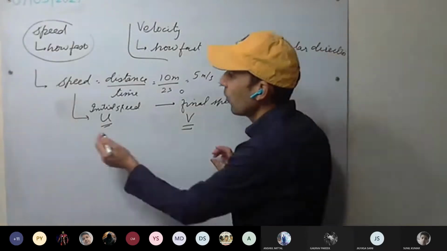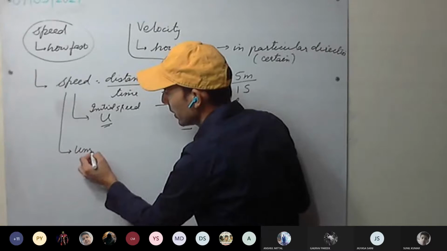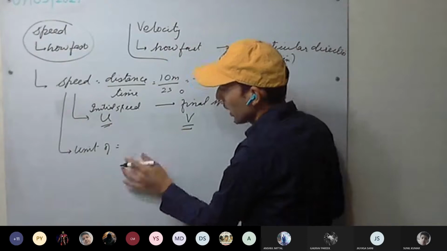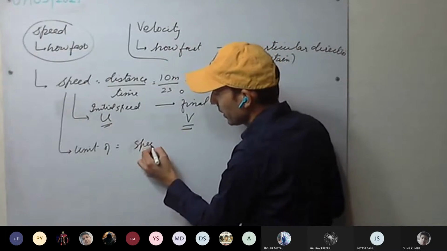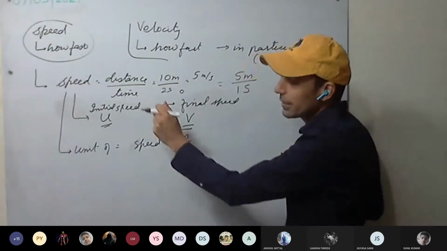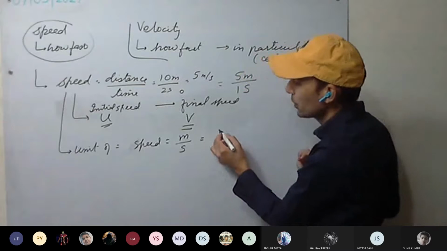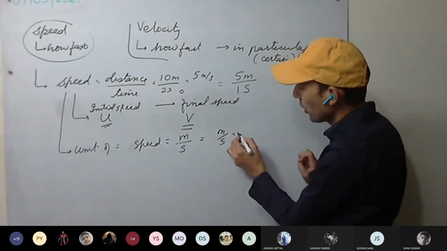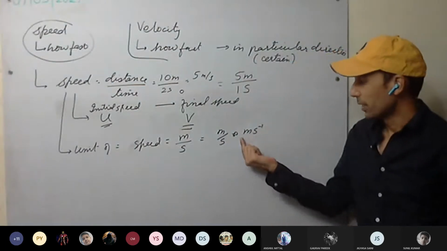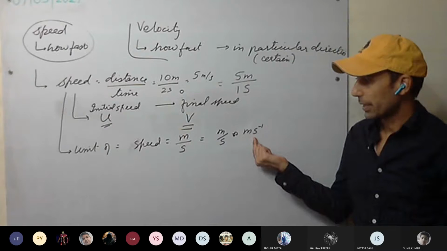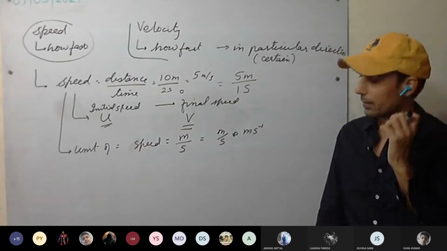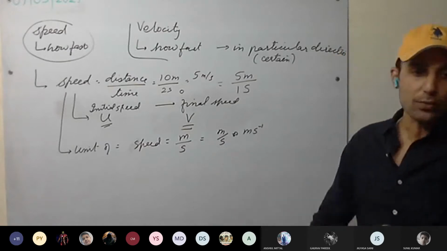Now, what will be the unit of speed? Unit of speed: it is distance over time. What is the SI unit of distance? Meter. What is the SI unit of time? Second. So the SI unit of speed is meter per second, or m s^-1, meter second raised to power minus 1. Understood? In CGS, it will be centimeter per second. This is the unit of speed.